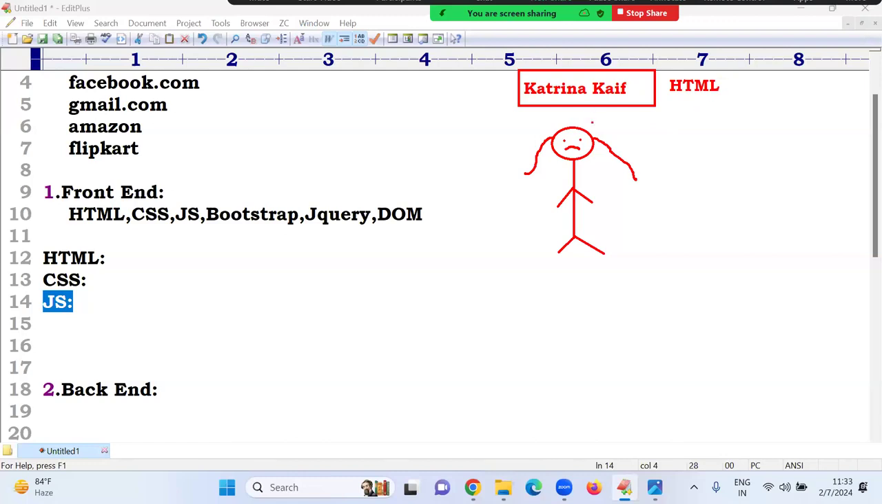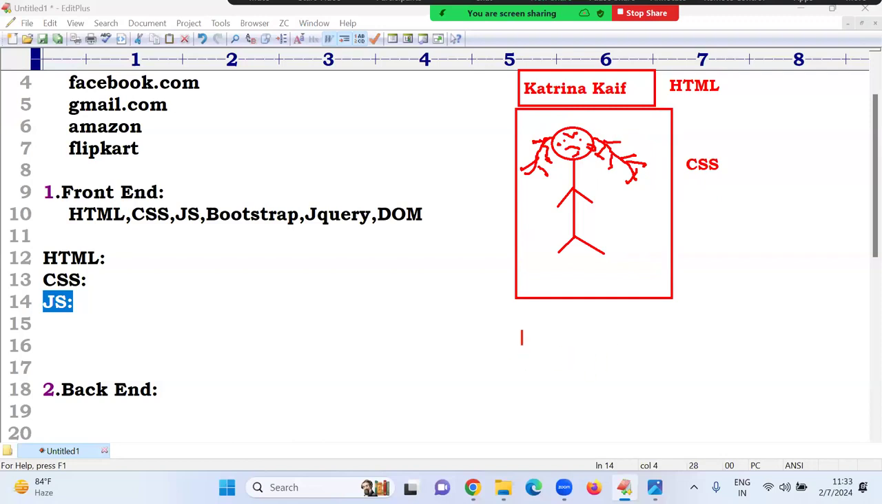Now I have to provide Katrina Kaif some touch-ups. I give some hairstyle to Katrina Kaif and I can give a touch-up to the face. Makeup I can provide there. Like that, now beautiful Katrina Kaif is ready. These touch-ups, all these things are provided with the help of which one? CSS.